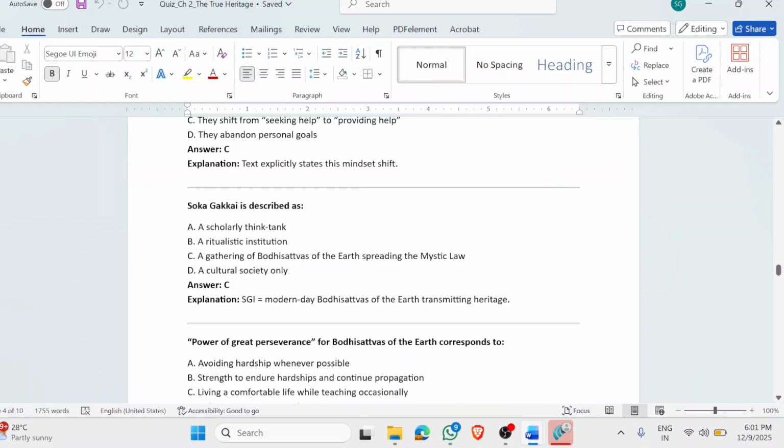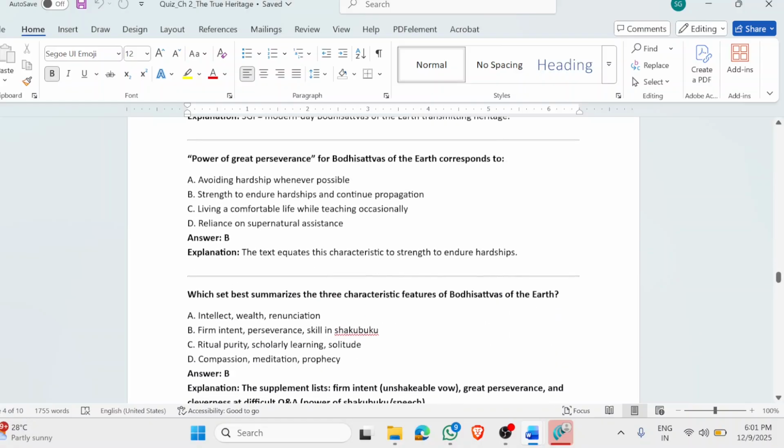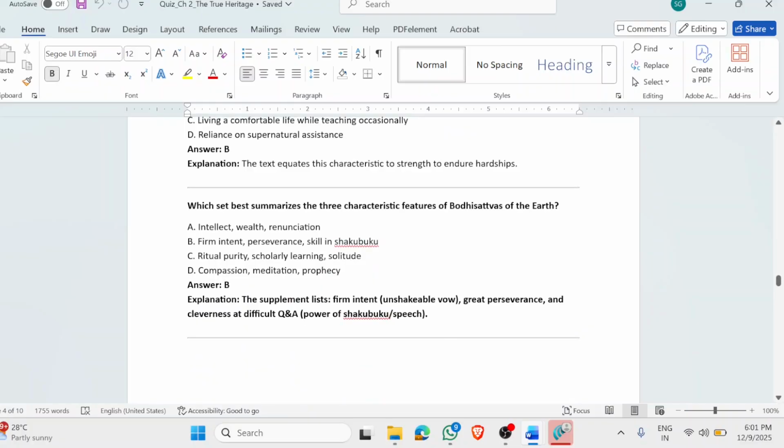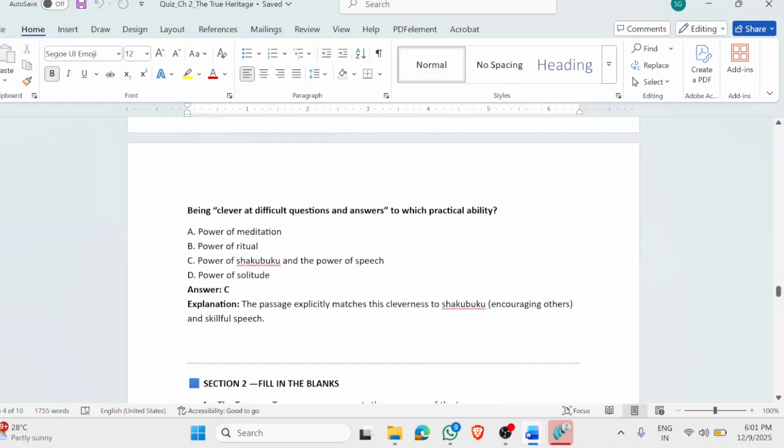Now, Soka Gakkai is described as a gathering of bodhisattvas of the earth spreading the Mystic Law. Power of great perseverance for bodhisattvas of the earth corresponds to the power of practice. It also corresponds to the strength to endure hardships and continue the propagation, which best summarizes the three characteristic features of bodhisattvas of the earth. They have a firm intent, they have perseverance, and they are very skillful in doing shakubuku, being clever at difficult questions and answers. This refers to the power of shakubuku and power of speech. So these are the questions from chapter 2.